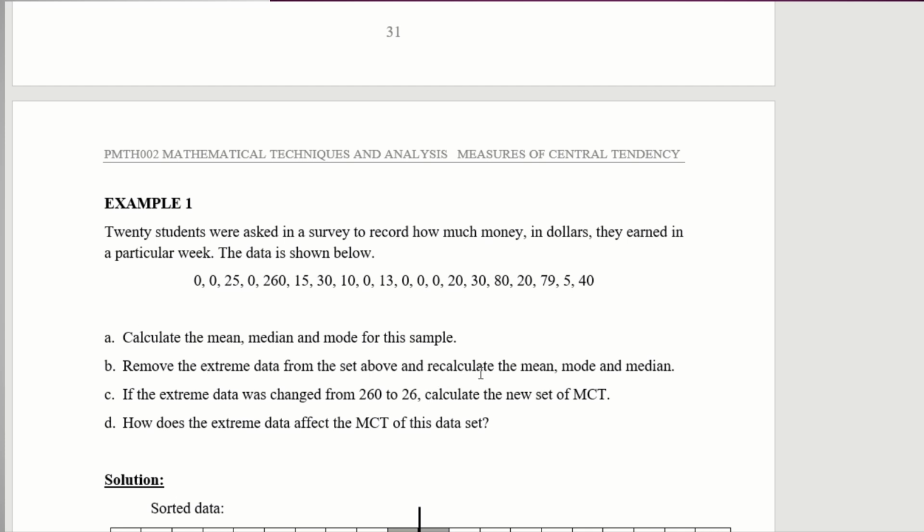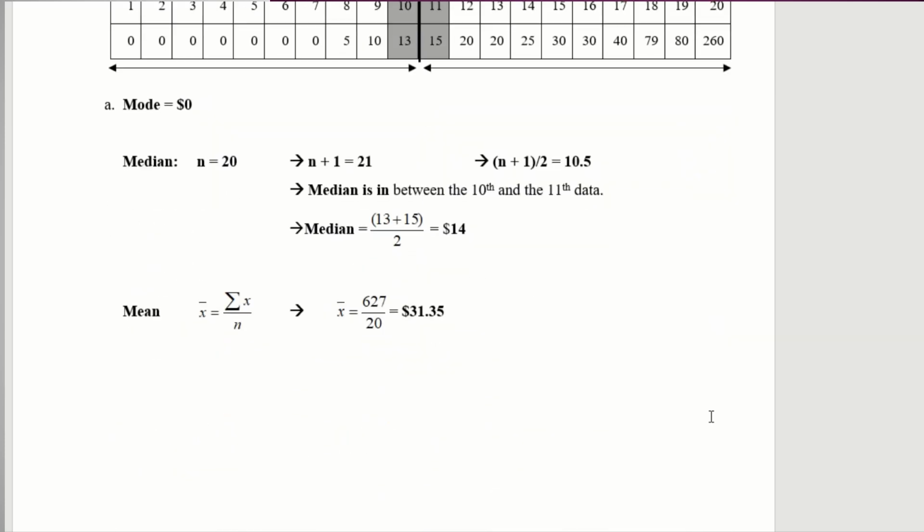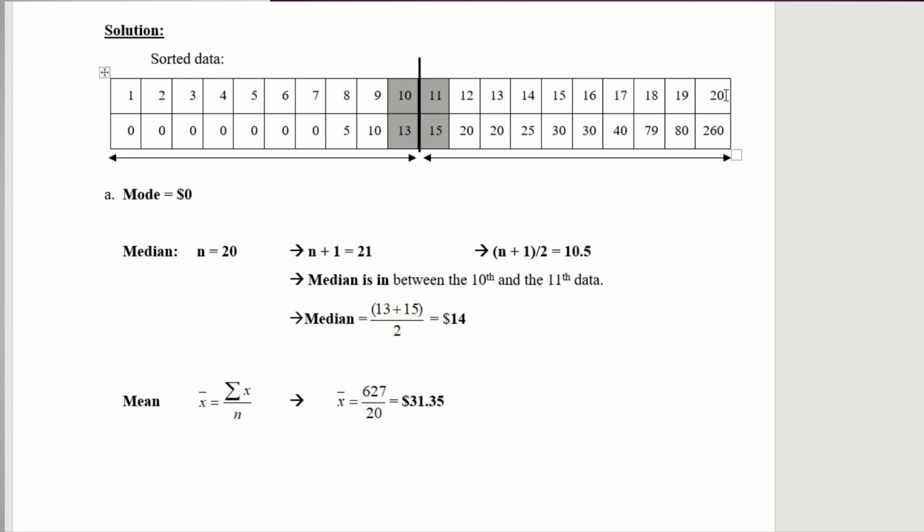Remove the extreme data. Now let's look at it. What's the extreme data here? Which is 260, right? 260 is the extreme. So now if you remove 260 from the data set, what can you see from it? Your mean will definitely become small. Why? Because your total here, the 627, will become much smaller. So this total will become much smaller and your mean will definitely become much smaller.